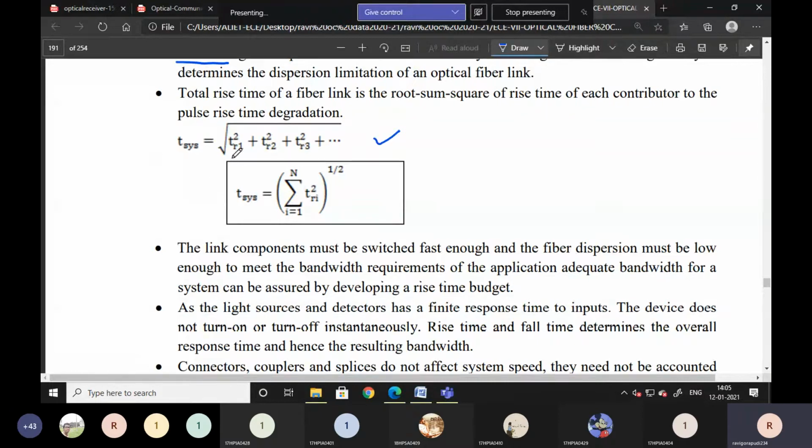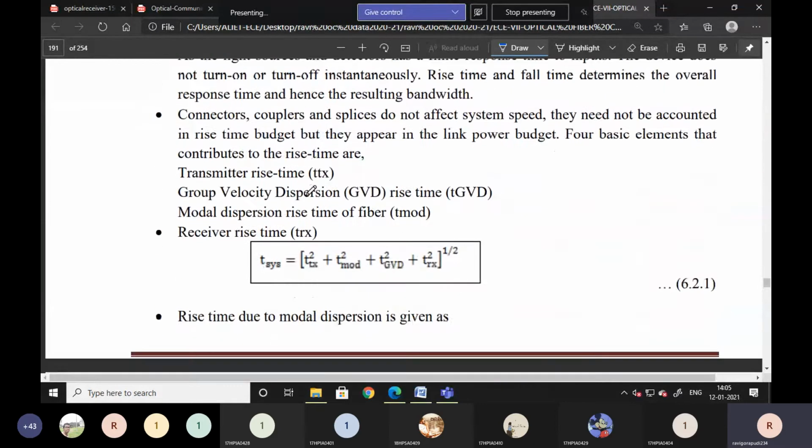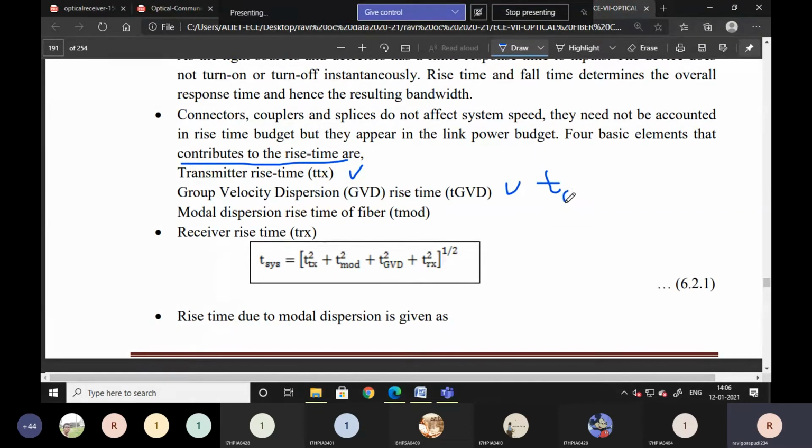So those times I'm taking as TR1 square, TR2 square, TR3 square, and so on, square root of. And finally, I'm summing that. Then all those are combined as the contributions to the rise time. The rise time is due to the transmitter rise time, GVD, group velocity dispersion rise time, that is T suffix GVD.